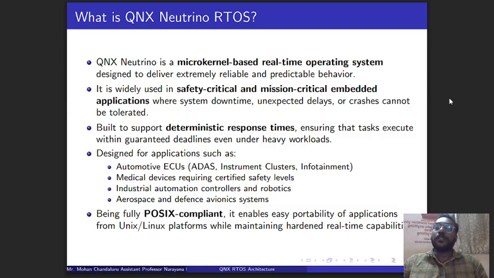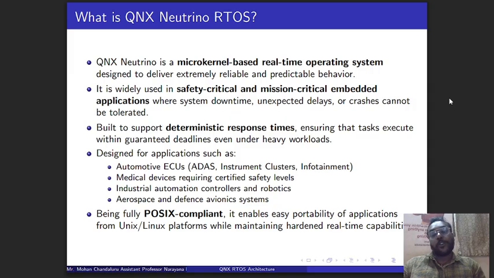It is widely used in safety critical and mission critical embedded applications. As we already discussed, for such embedded applications, this QNX RTOS is going to be used. The response time has to be very critical, and it has to meet guaranteed deadlines, even in heavy workloads. Even if the work is heavy, it has to meet the deadline. Specifically, QNX RTOS is used in applications like automotive applications, such as different ECUs. ECU is nothing but electronic control unit, and ADAS system. ADAS is nothing but advanced driver assistance system.